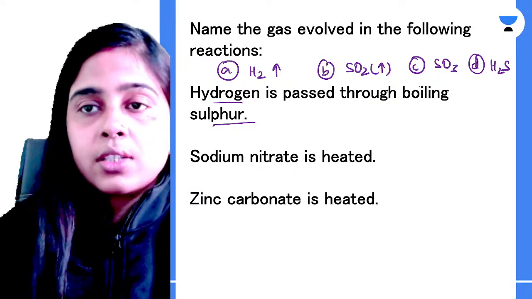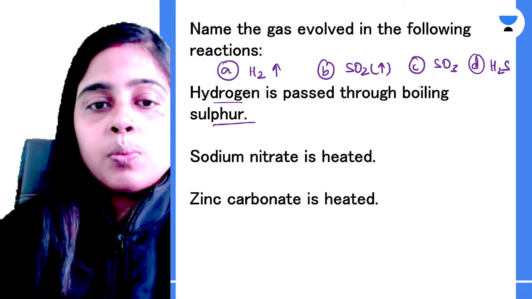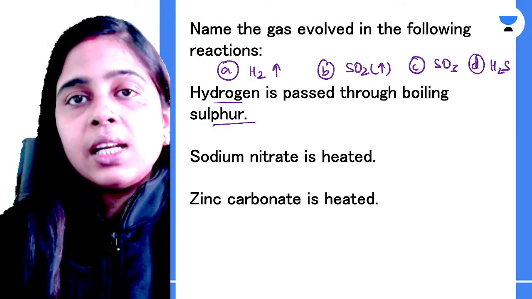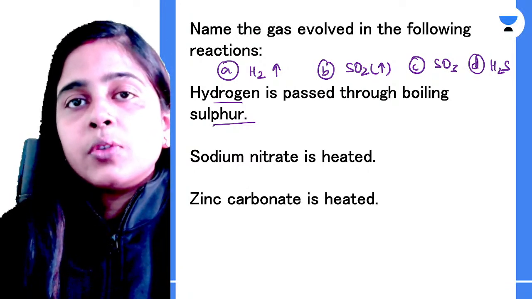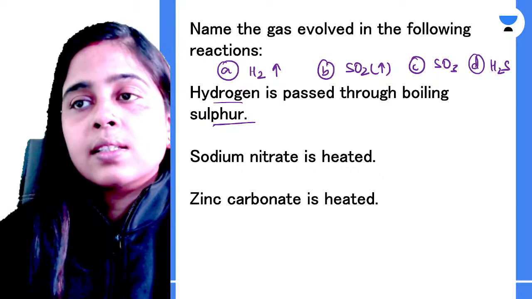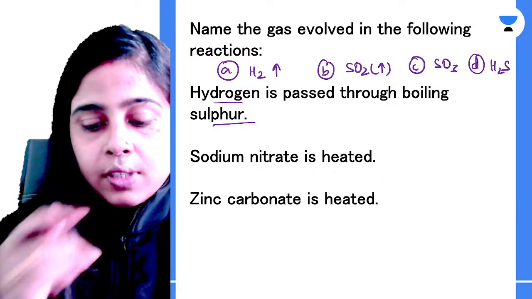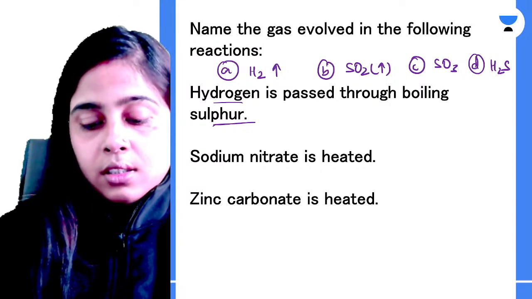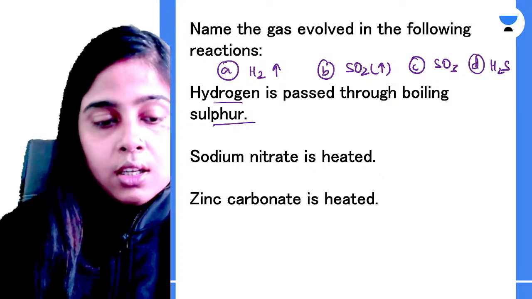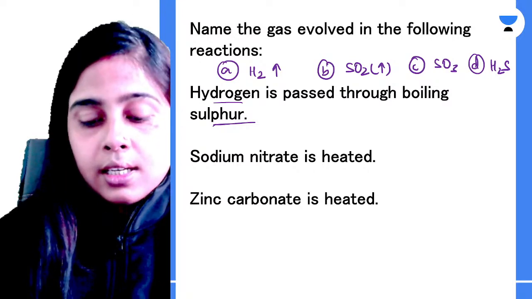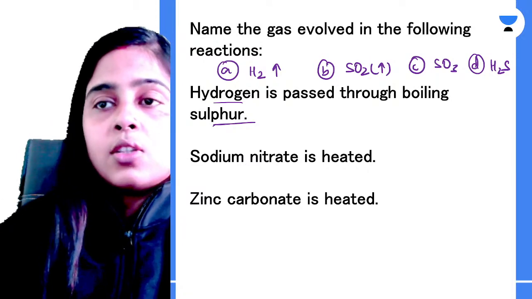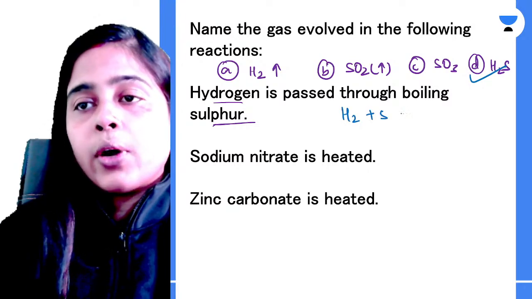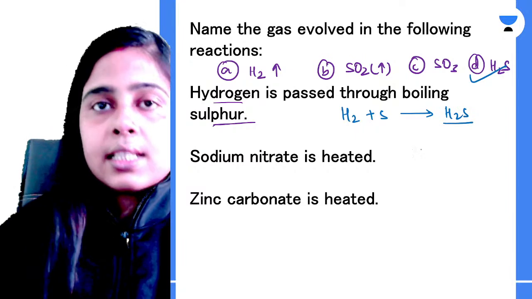What is the correct answer to this question? When hydrogen is passed through boiling sulfur, which gas is produced? Let me give you a hint for this. The gas will have a smell similar to that of your rotten eggs. सड़े हुए अंडे की तरह उस गैस का स्मेल होगा. Which gas is that? Everyone please try to answer it. Okay. So yes, of course, Vishal, absolutely correct. It is your option number D. So correct answer is your hydrogen sulfide. When your hydrogen is passed through boiling sulfur, your hydrogen sulfide gas is formed over here.